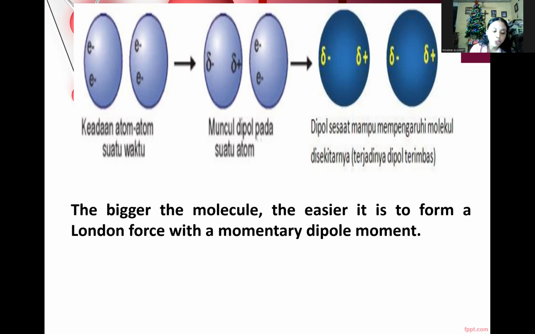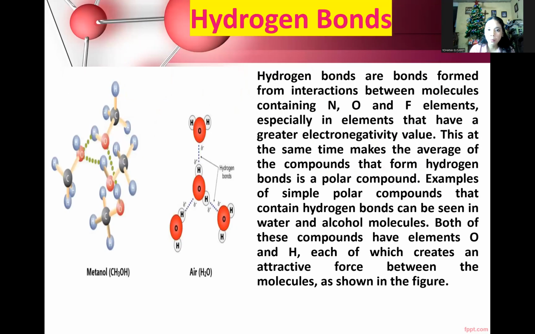And then the description of the process of the London force can be seen in the picture above. When the atom at a given time has a dipole appear in the atom, then this dipole can affect the neighboring molecule, and a dipole is induced. And then how about the hydrogen bonds? You can see the figure, which is methanol and water.